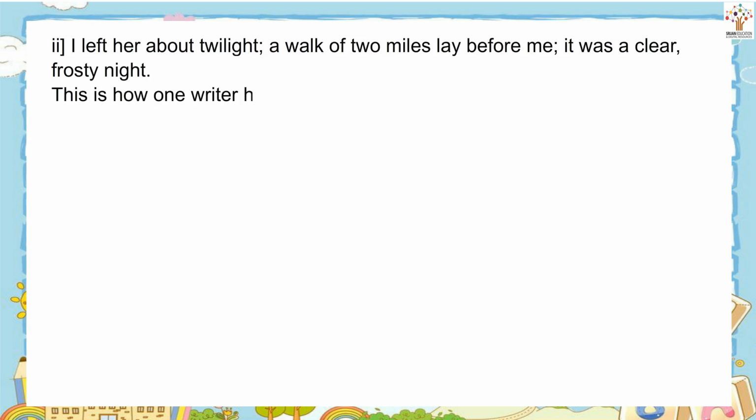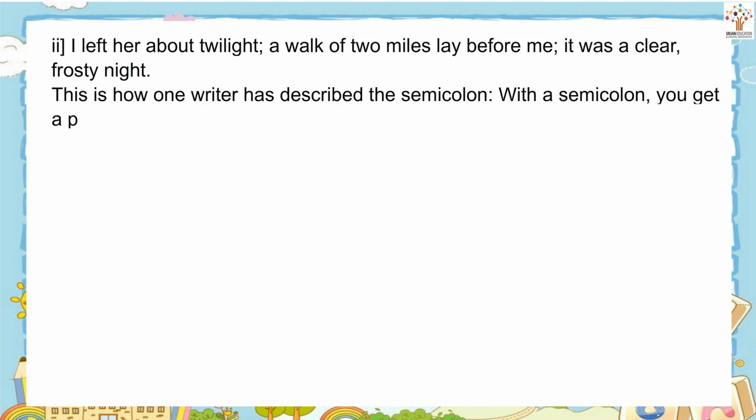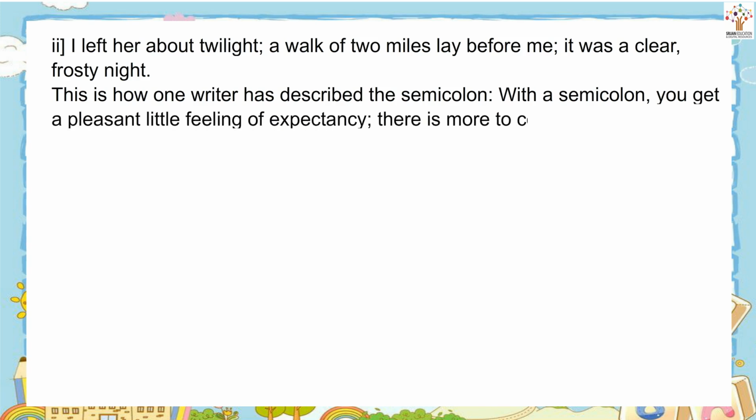This is how one writer has described the semicolon. With a semicolon, you get a pleasant little feeling of expectancy; there is more to come.